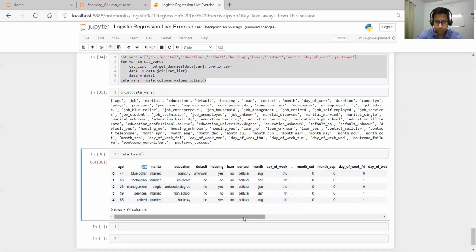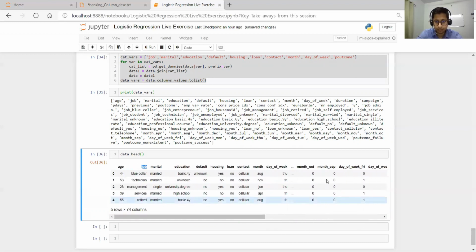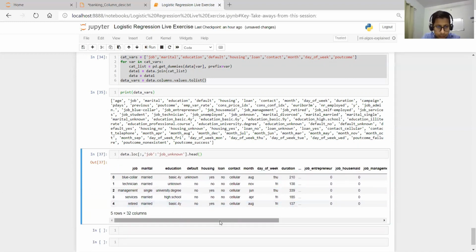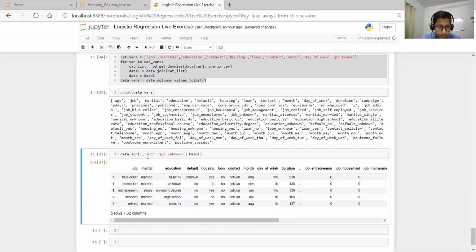Let me take another example and explain. Now I have printed all the columns starting from job until job_unknown, excluding all others. I have printed only these columns with respect to job, and here this is representing all rows.